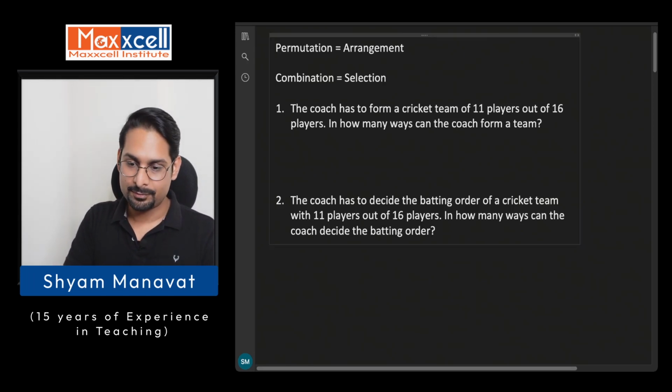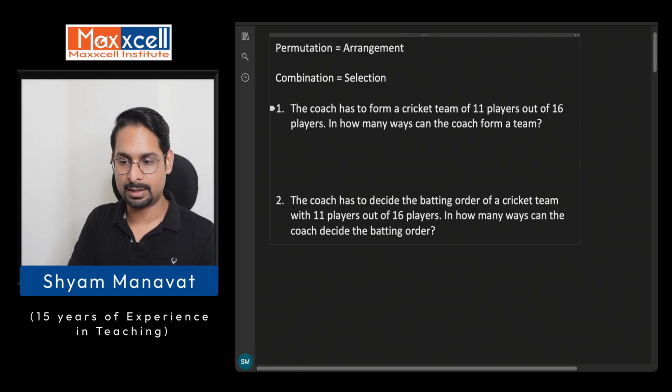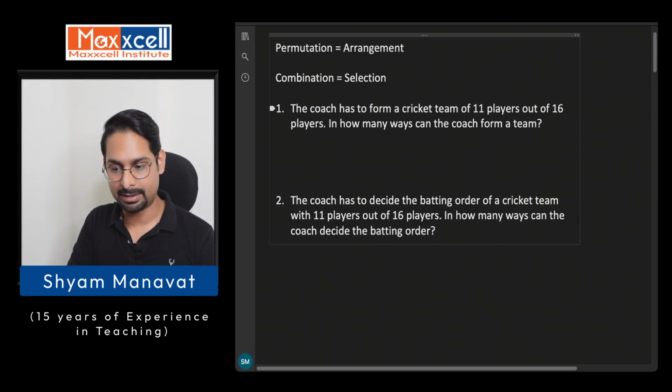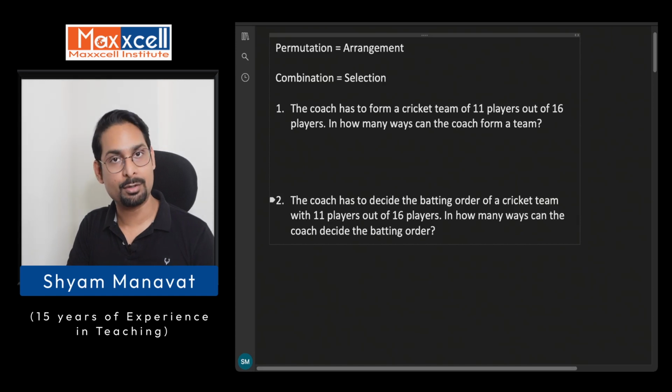The first one says the coach has to form a cricket team of 11 players out of 16 players. In how many ways can the coach form a team? And the second one is the coach has to decide a batting order of a cricket team with 11 players out of 16 players. In how many ways can the coach decide the batting order?